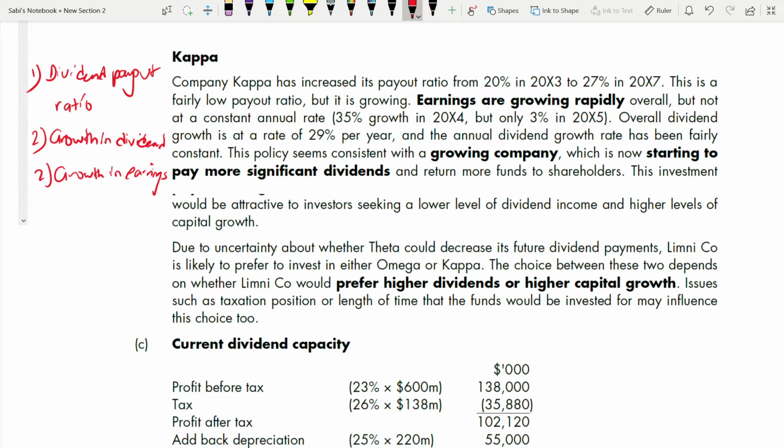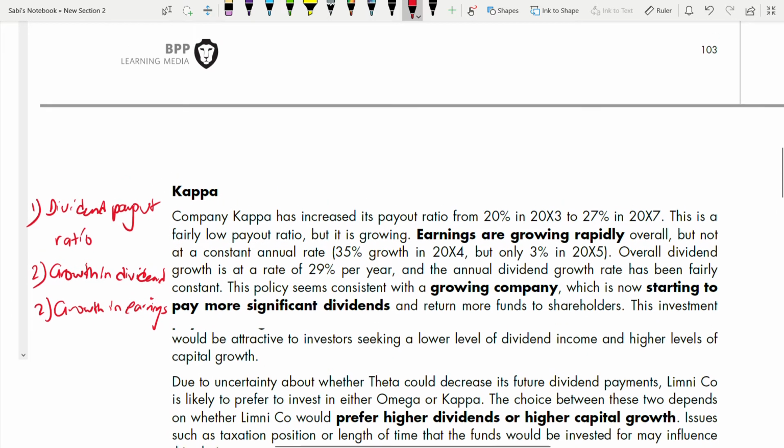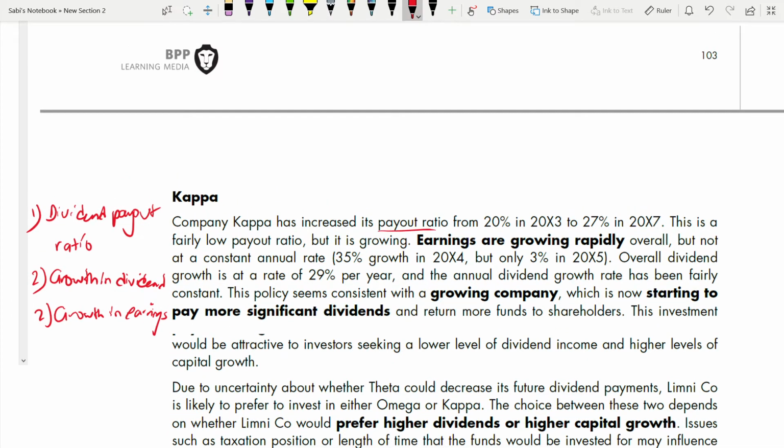You might take an average, you might take year on year, but you need to take, like here for Kappa, 20%, right? Payout ratio is 20% and 27%. This is a fairly low payout ratio, but it is growing. Compared to the other two companies where it was 40% to 60%, here it is just 20% and 27%. So this is a low payout ratio.